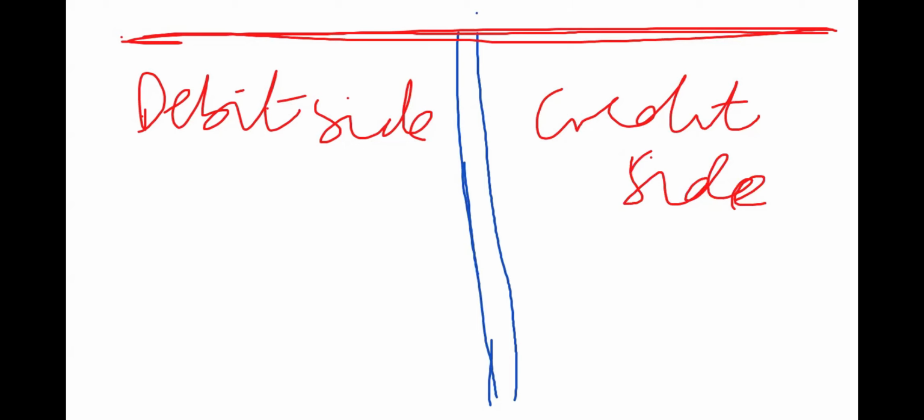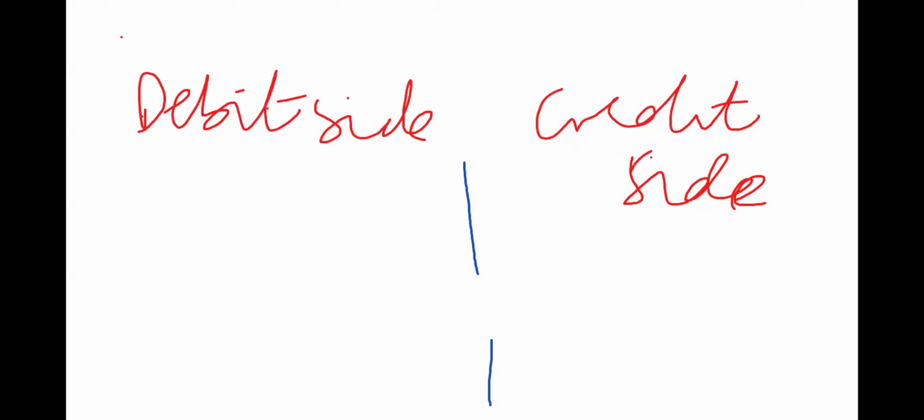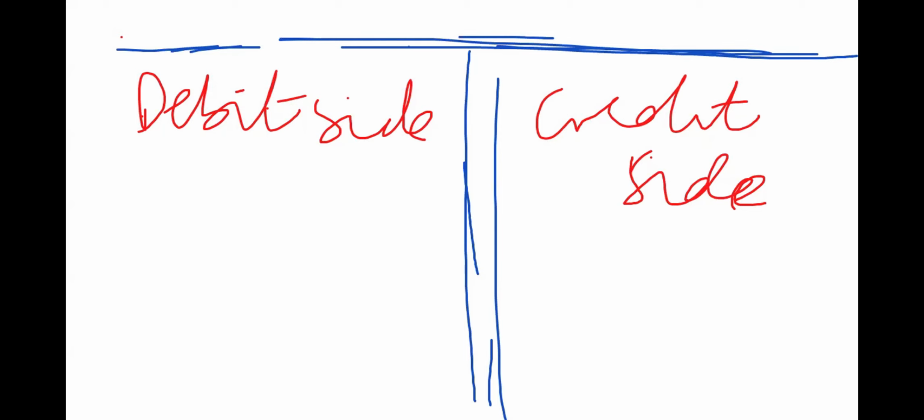Now, on the top here, we always put the title of the ledger. If it is a sales ledger, we just come and put sales up here, meaning it's going to be a sales account. So whichever it may be. If it is sales, we put sales account. But we've said that the left-hand side is the debit side and the right-hand side is also called the credit side.